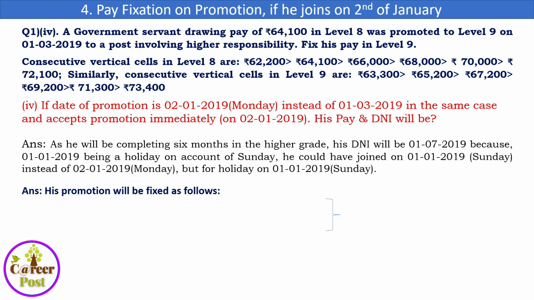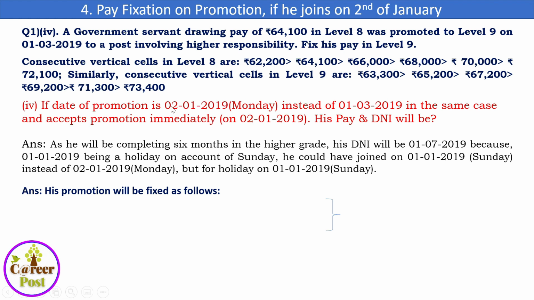See here in this case, 1/1/2019 will be a Sunday because 2/1 is Monday. He was unable to join on 1/1/2019, so he joined on 2/1/2019. That is, he got his promotion on 2/1 because 1/1 is a Sunday. So in such an exceptional case, he will be granted.